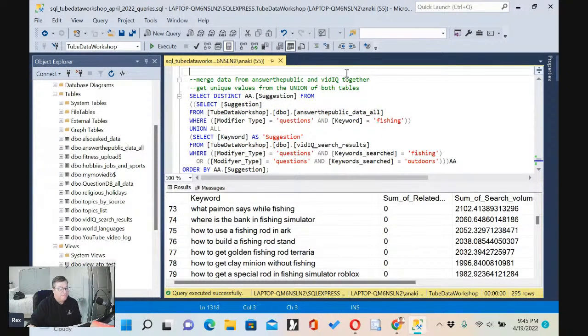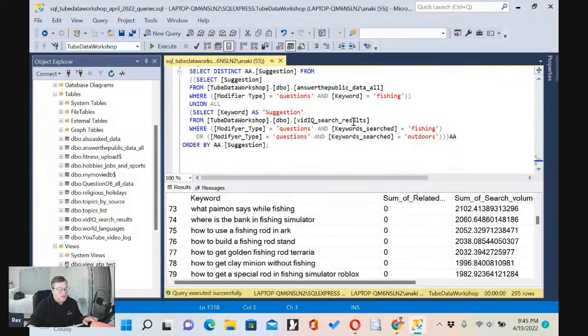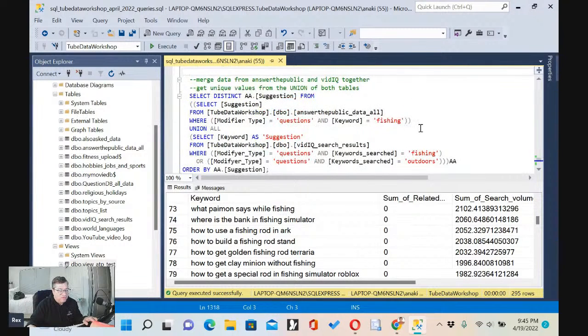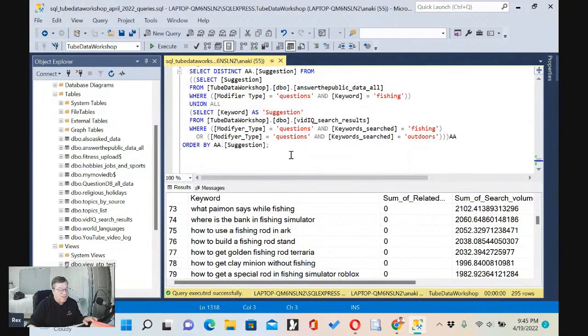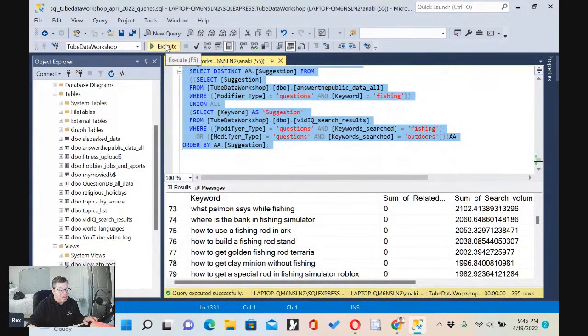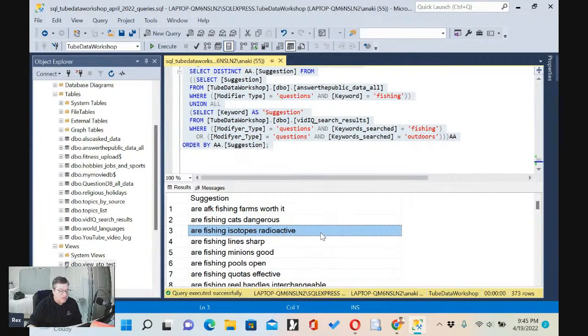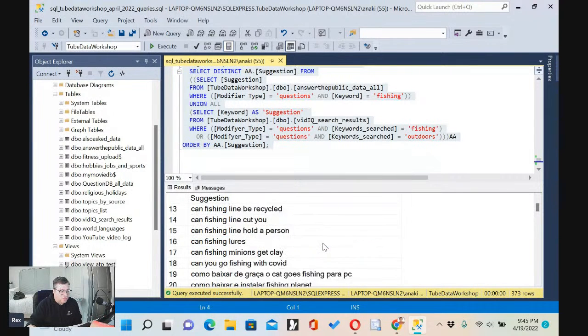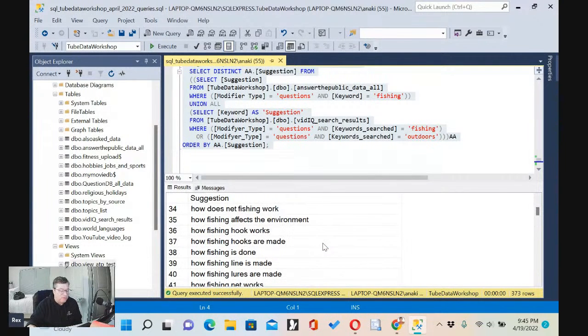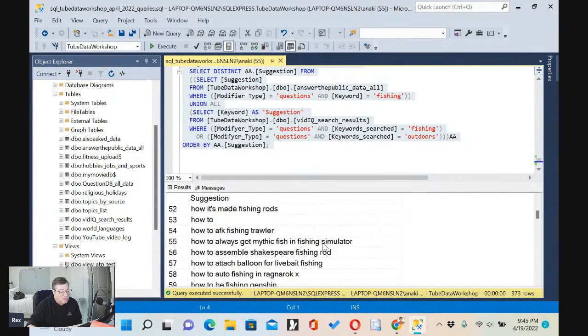So we can take all the ideas from vidIQ and merge them together with Answer the Public, just those two together. And we're going to try to eliminate duplicates. So then we're just going to make a list, and we're coming up with 373 ideas, and these are all sorted. These are all in order of suggestion, and we're only pulling one column. We're just making a list right over here.